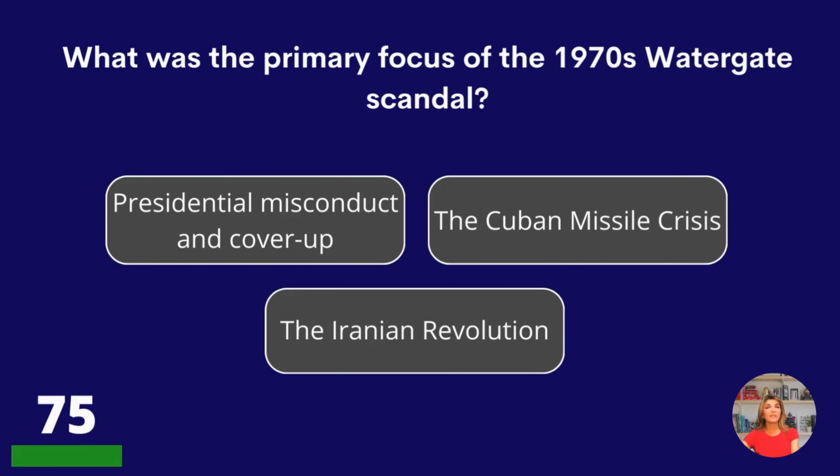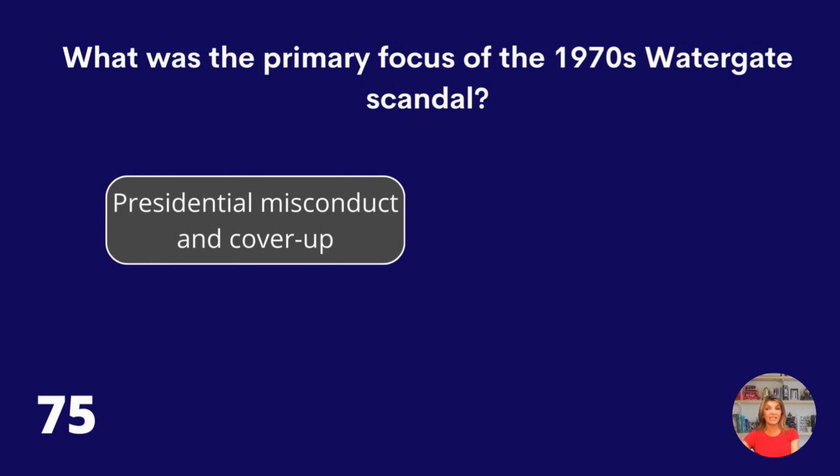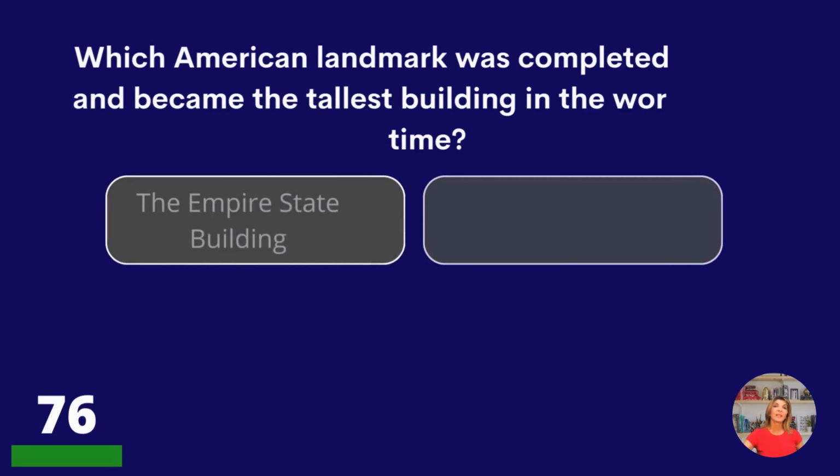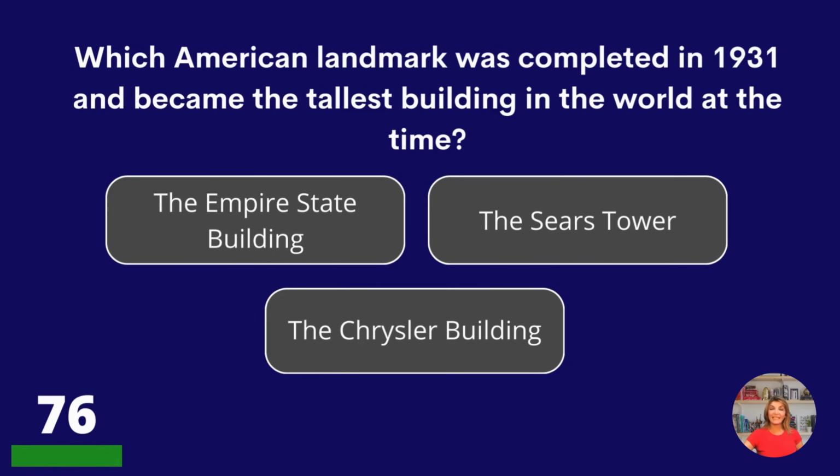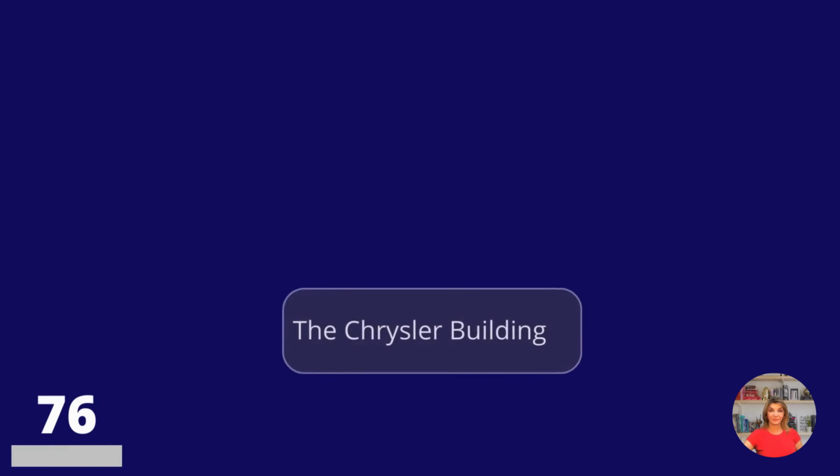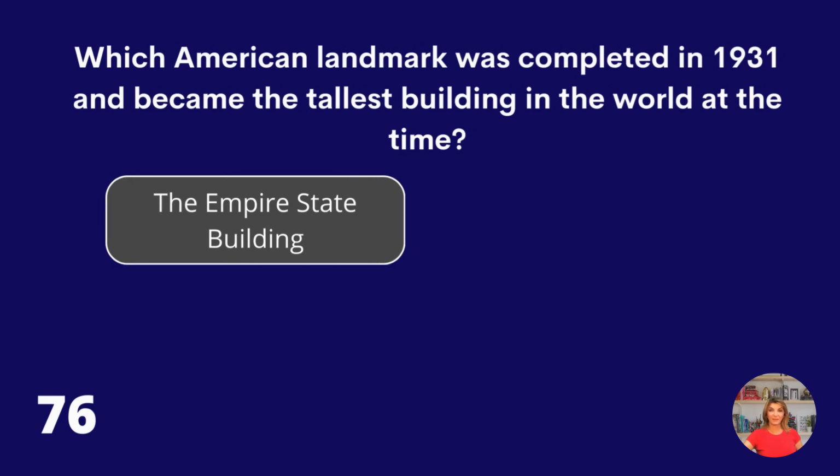What was the primary focus of the 1970s Watergate scandal? Presidential misconduct and cover-up, the Cuban Missile Crisis, or the Iranian Revolution? Presidential misconduct and cover-up. Which American landmark was completed in 1931 and became the tallest building in the world at that time? The Empire State Building, the Sears Tower, or the Chrysler Building? The Empire State Building.